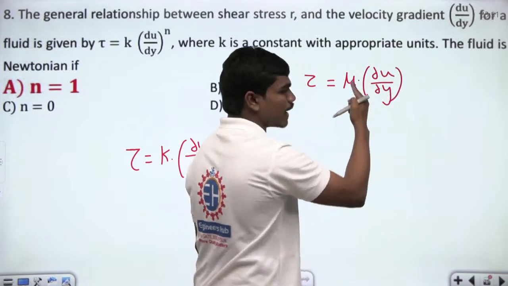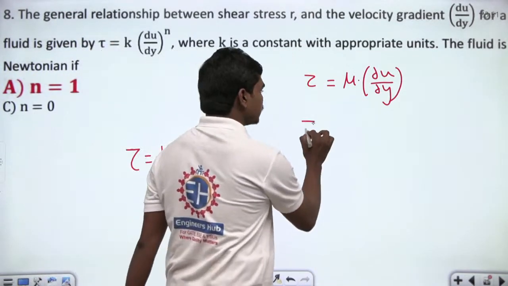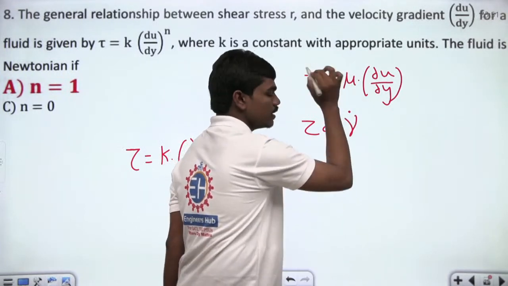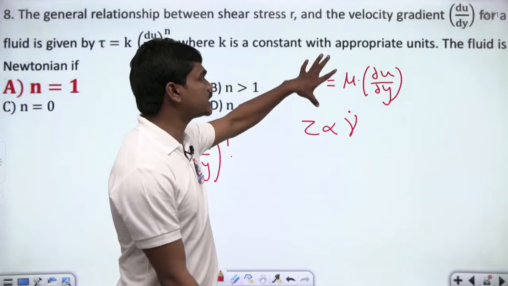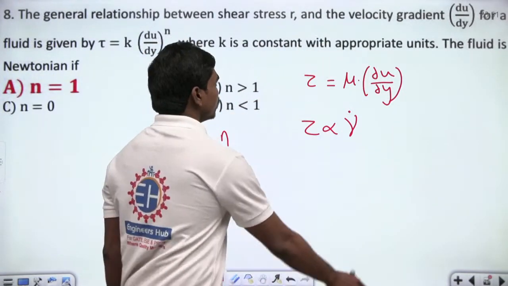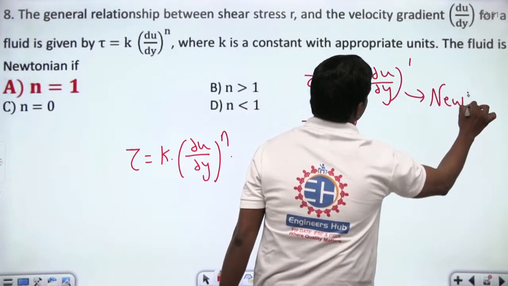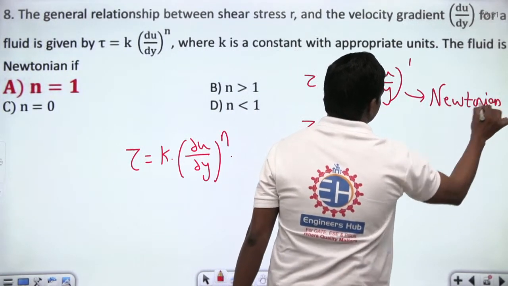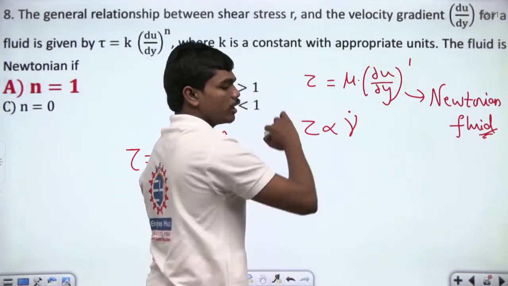But of course, this is valid only for a simple Couette flow, but not in general, because in general, this tau is proportional to the rate of shear strain, correct? But in case of a simple Couette flow, you will get tau is equal to mu times dou u by dou y. So anyhow, you know this power is 1 here in case of a Newtonian fluid. In case of a Newtonian fluid, you have this linear relation, dou u by dou y whole power 1.